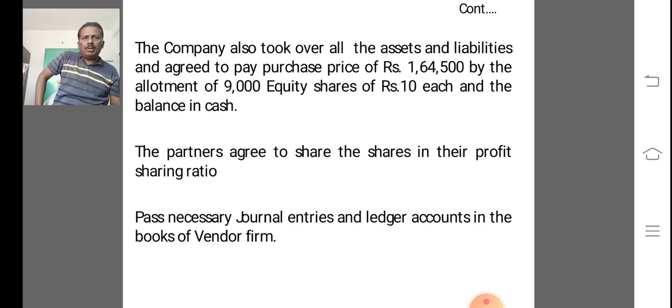So in this problem, the company took all assets and liabilities and finally discharges the purchase consideration of rupees 1,64,500 in equity shares and the remaining balance is paid in cash.